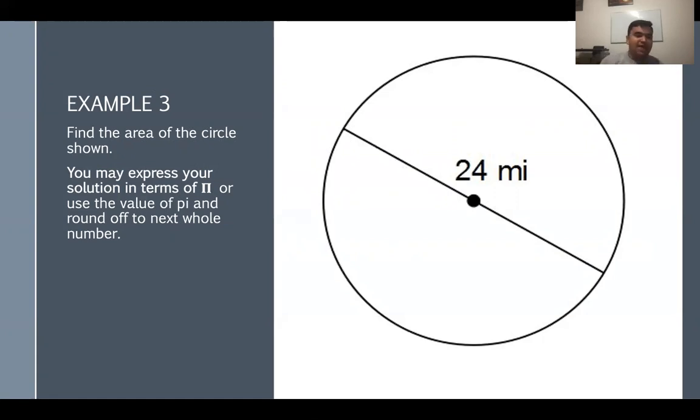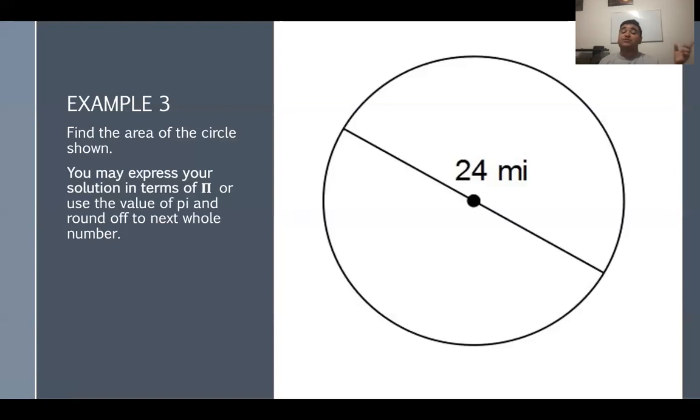Now recall that the formula for the area of a circle is area is equal to pi times r squared. So we officially have our r, which is 12. But we must not forget that we must square it. So when we square 12, what do we end up with? 12 squared, remember, is 12 times 12. What do we end up with? 144. Very good, Agostina.